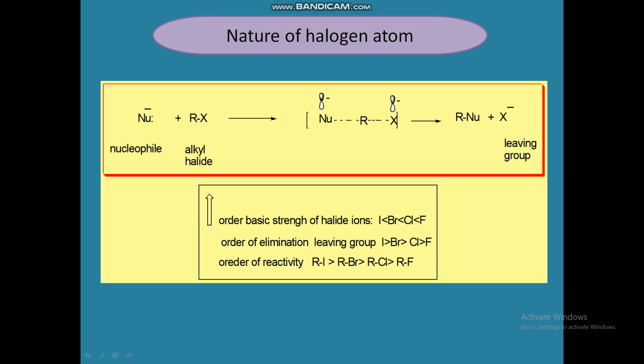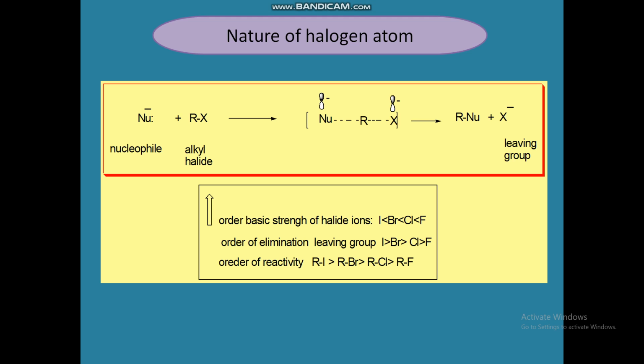So, the nature of the halogen atom in the alkyl halides. The rate of reaction depends upon the nature of the halogen atom also. Here the halogen atom ultimately leaves the transition state in the form of a halide ion with negative charge. The more easily the halide ion X minus leaves, the more is the rate of reaction.